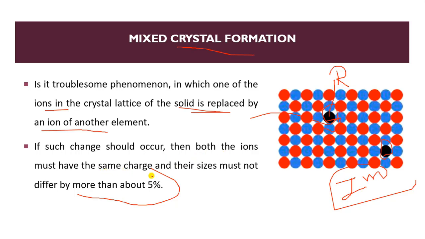Our particle should have the same charge: if there is a positive charge, the impurity should also have a positive charge. And the size must not differ, it should be equivalent, not more than 5%. So this is mixed crystal formation.